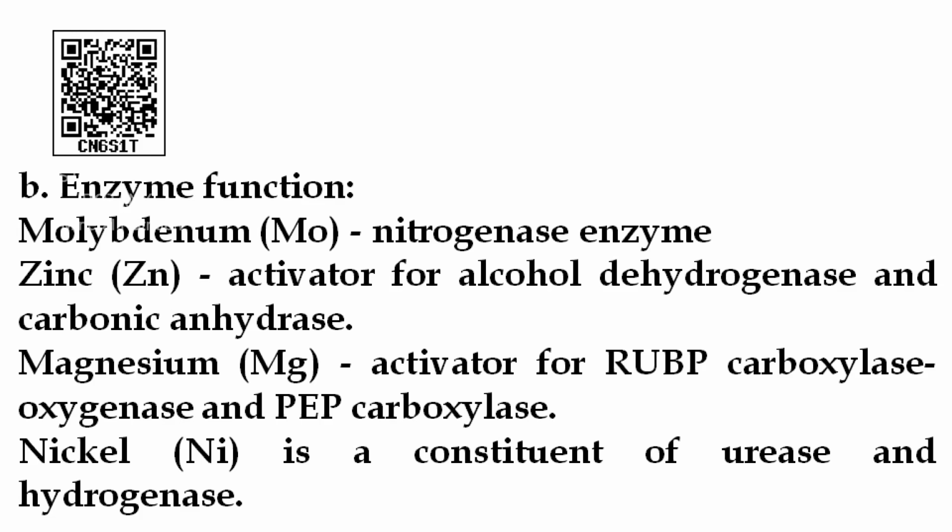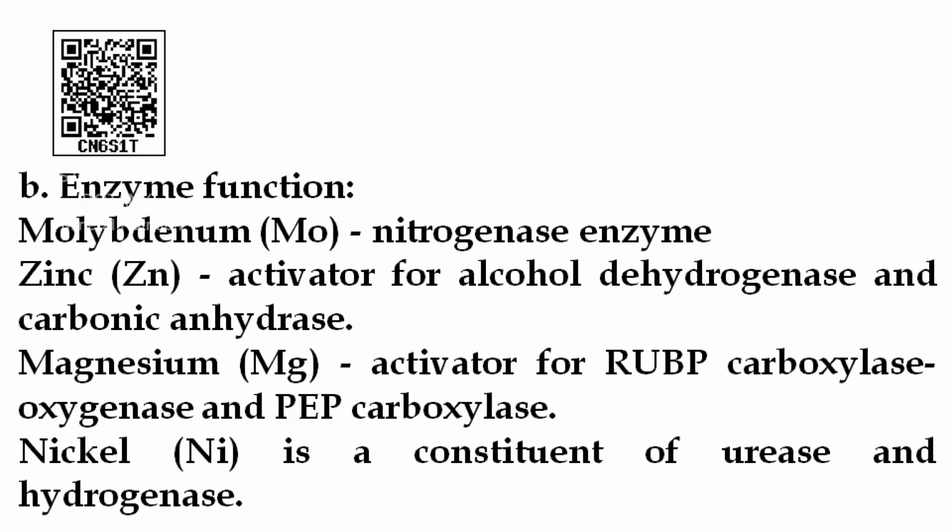You have to remember this mineral, molybdenum, responsible for the activity of the nitrogenase enzyme, and zinc is the activator of alcohol dehydrogenase and carbonic anhydrase. Magnesium is the activator of RuBP carboxylase and oxygenase and PEP carboxylase. These two enzymes are very important in the fixation of carbon dioxide in the C3 cycle and C4 cycle.